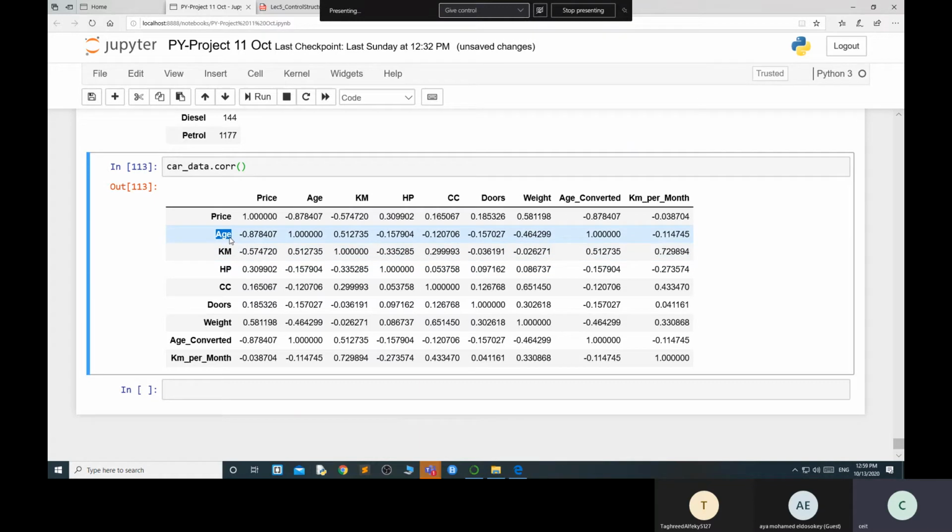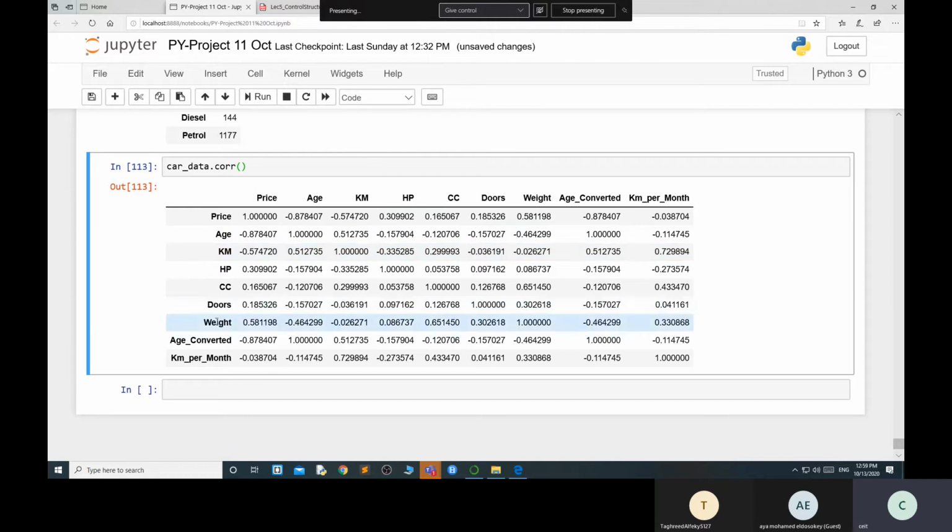If the price of my car is going high, like 2 year, 3 year, 4 year, 5, obviously the price of the car is decreasing. Understand? So this minus will show you the negative trend. If the age of your car is increasing, the price of the car is decreasing.